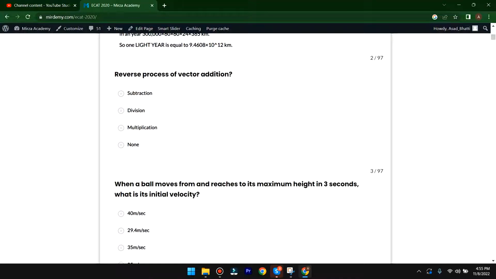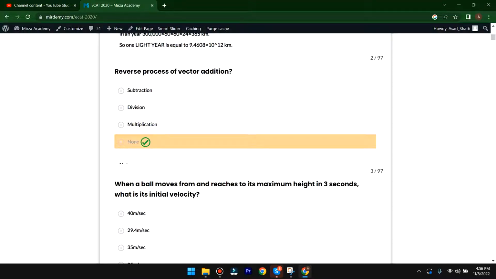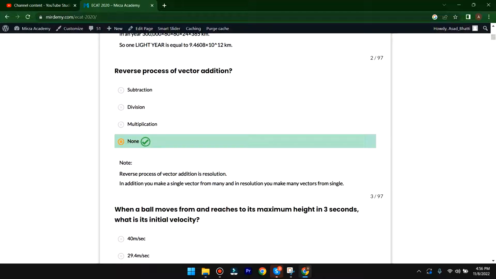Reverse process of vector addition. Here the reverse process of vector addition is resolution. In addition, you make a single vector from many, and in resolution you make many vectors from a single one. So here the D option is correct. The next MCQ.